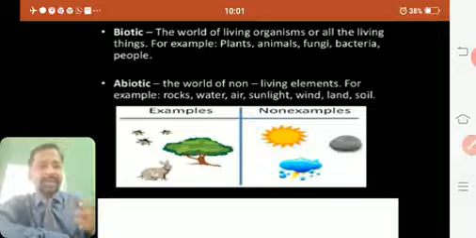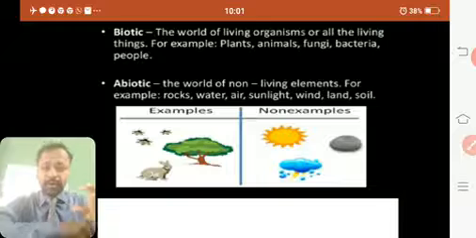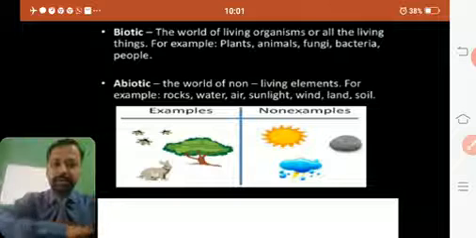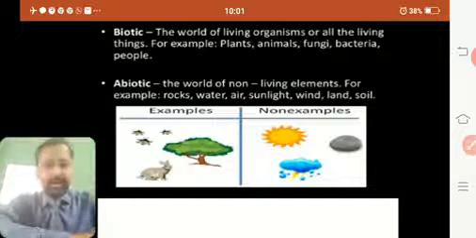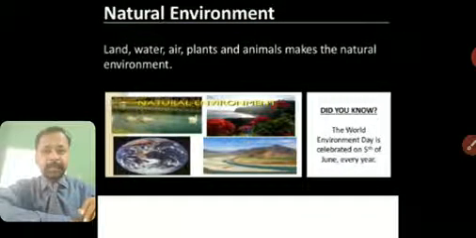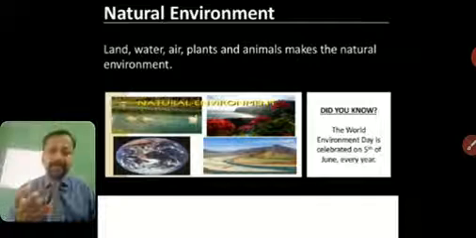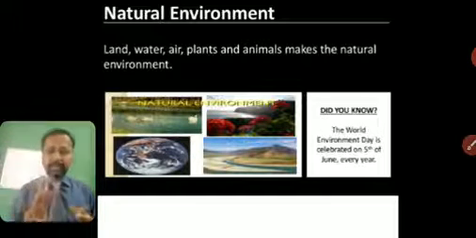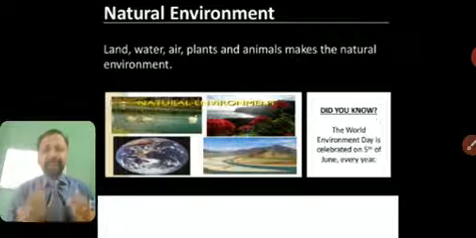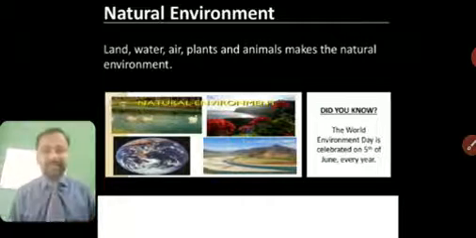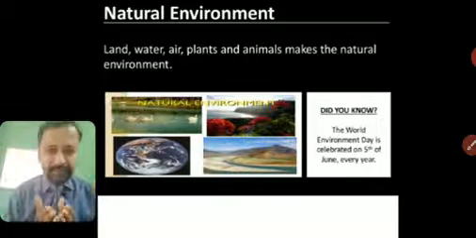Now we'll see what is the natural environment, because the chapter's name is environment. Land, water, air, plants and animals make the natural environment. It's very simple. Land, water, air, the three basic things, as well as human beings, animals and plants, they make the natural environment.